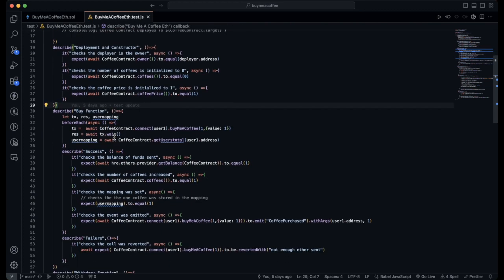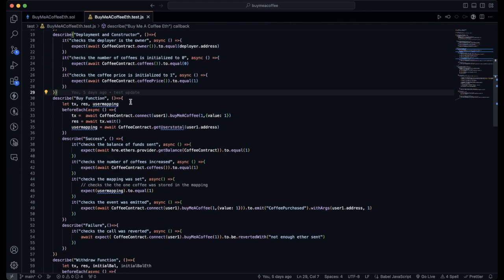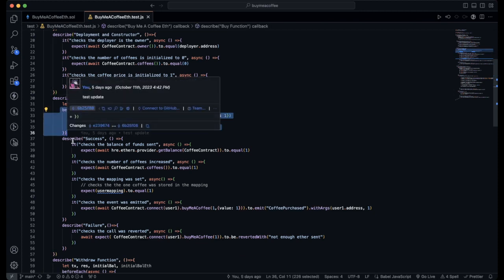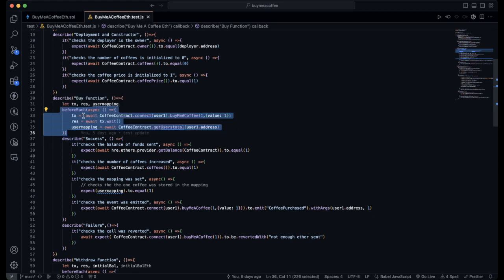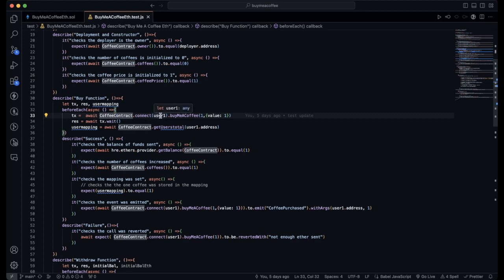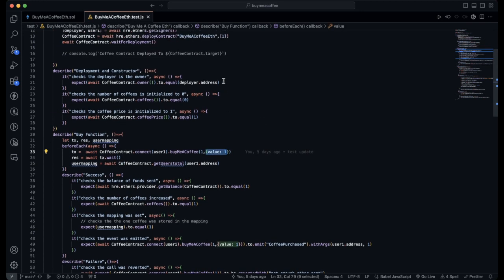In the following describe block, we test the buy function, where we test the buyMeACoffee function. So we create another beforeEach to run before each of the following tests, where we assign the transaction to await coffeeContract.connect(userOne).buyMeACoffee(1), also sending in one wei, which was the cost of the coffee described within this deployment section.